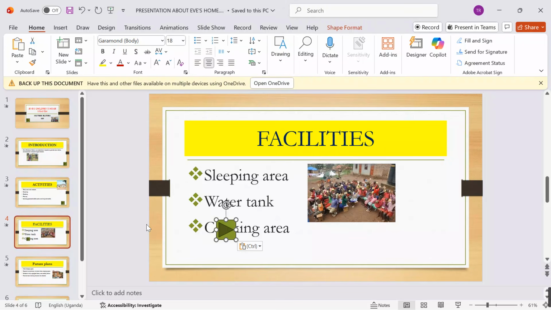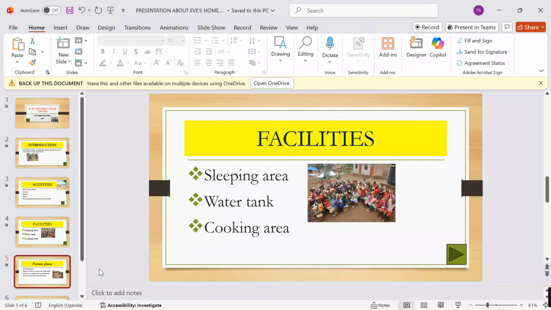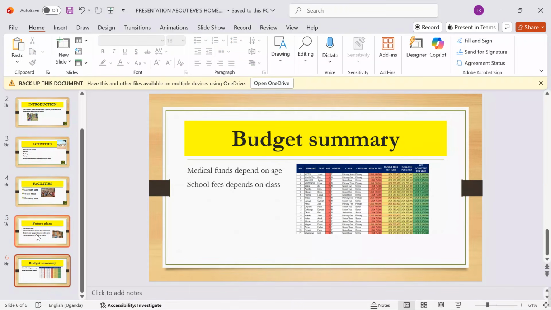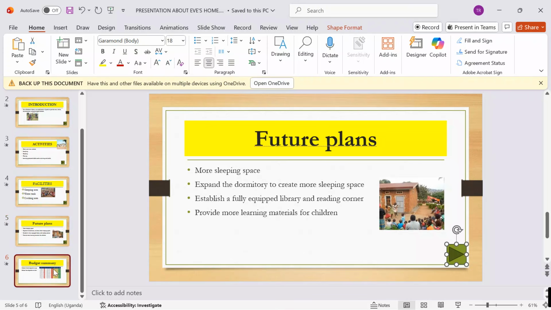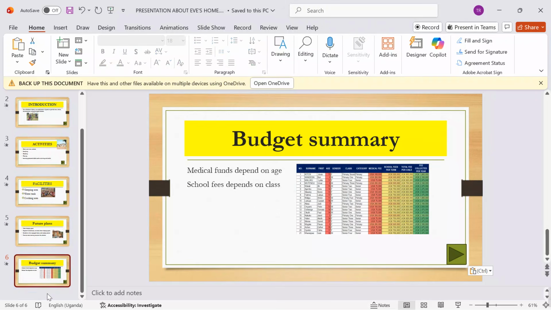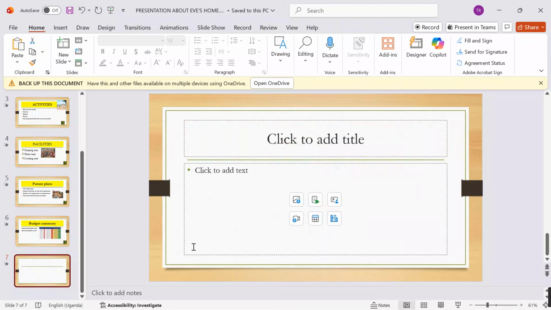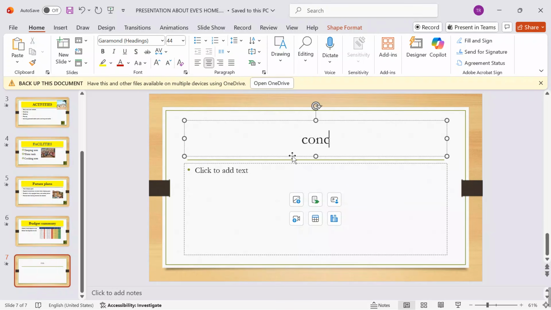Come here, Control V, put it there, and then let me copy, come here and also paste. Yes, come here, paste, and then on my last slide I have the conclusion.